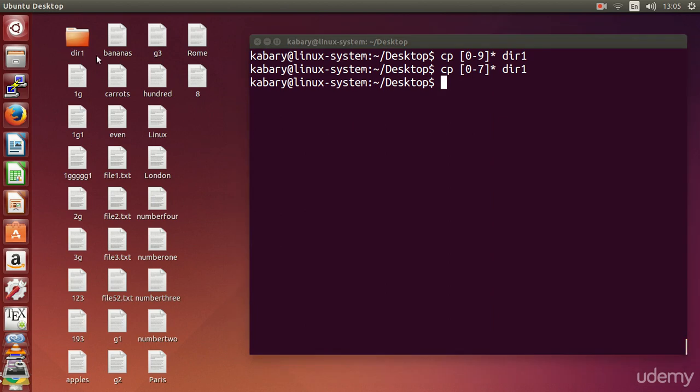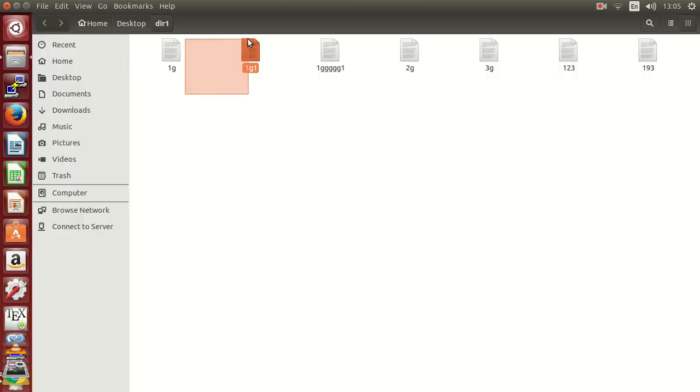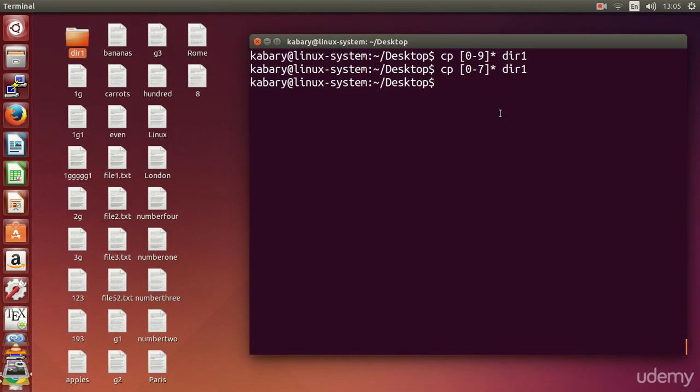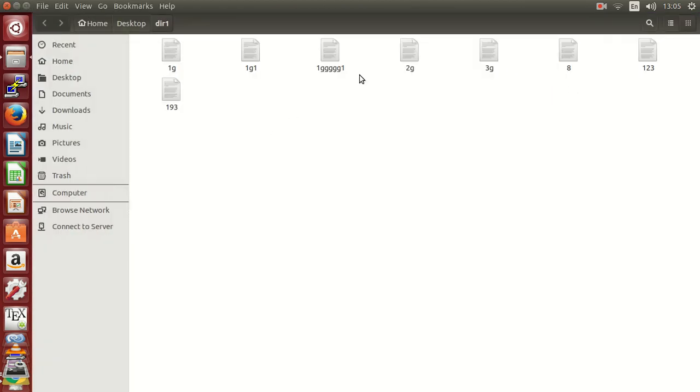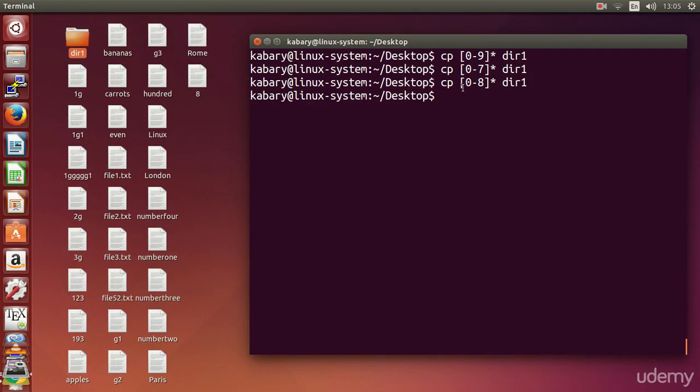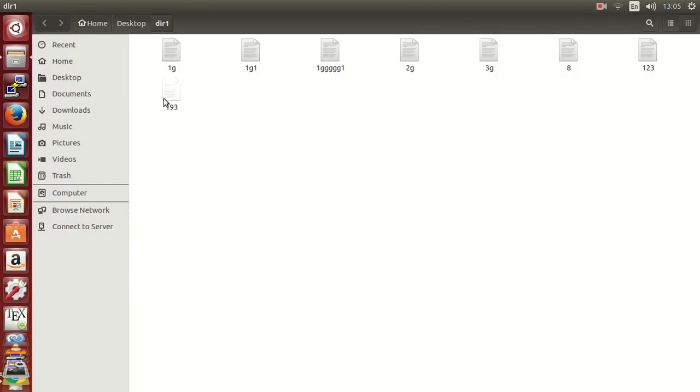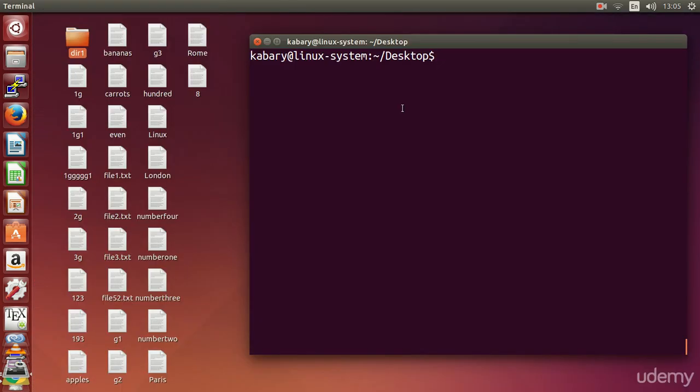Of course, if I go to directory 1 here, I will not see 8 because I did not include 8 in my range. However, if I put 8 here, 8 will be included, as you can see. Okay, so that's how you can include numbers, and you can specify a range of numbers. Let's delete this one as well, and let's move forward.